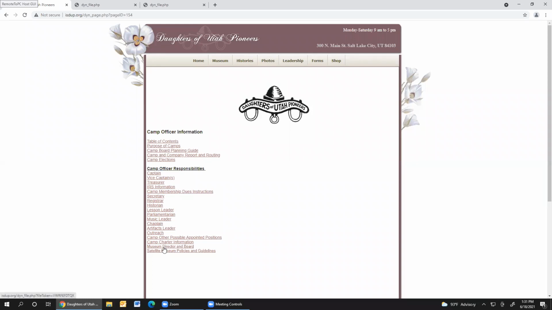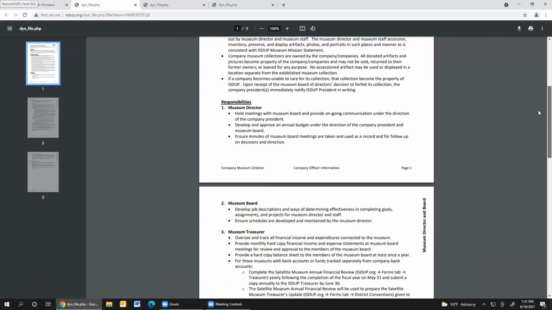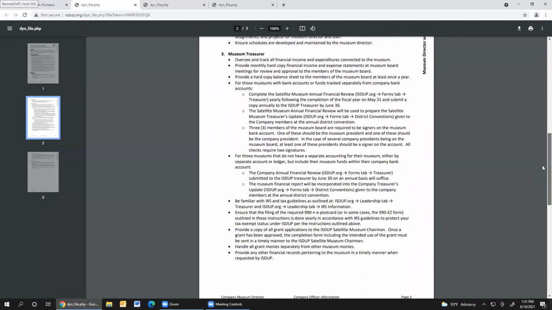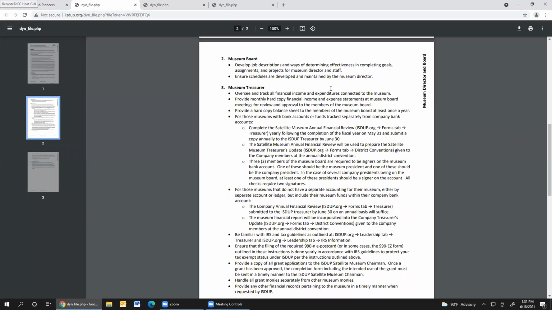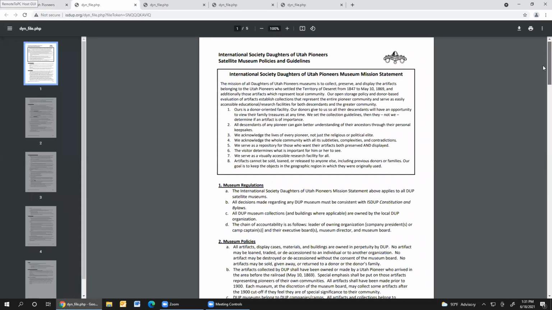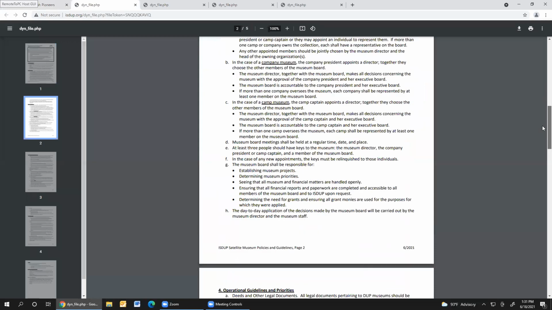You'll also notice here at the bottom, there are two documents here for museums. This museum director and board document does have a section in here that has to do with the museum treasurer right here, number 3. And that is very important for you to read and be familiar with if you're a museum treasurer.